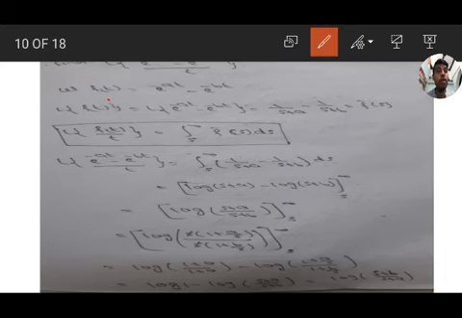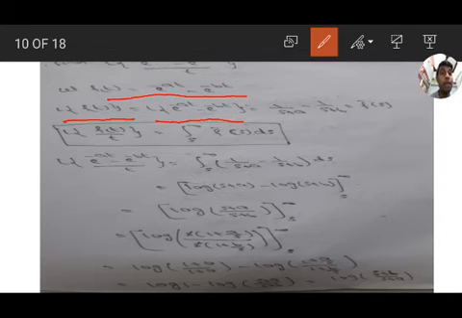So Laplace transform of f of t equal to L of e to the power of minus at minus e to the power of minus bt. So Laplace transform of e to the power of minus at is 1 by s plus a. Laplace transform of e to the power of minus bt is 1 by s plus b. So 1 by s plus a minus 1 by s plus b equal to f bar s.